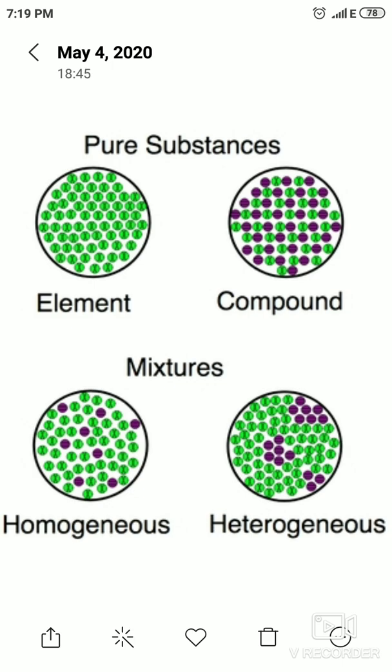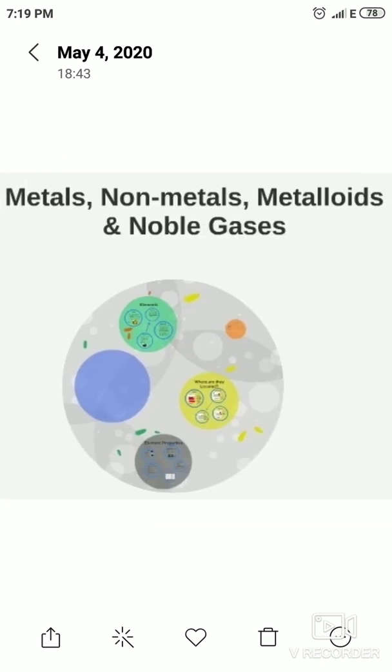On the basis of their properties, elements are further classified into four types. They are metals, non-metals, metalloids and noble or inert gases. Now, we are going to see what metals are. Metals normally have the characteristic of shining. They are usually hard solids and good conductors of heat and electricity, also having high melting and boiling points. Examples of metals are gold, silver, iron, aluminium, copper.